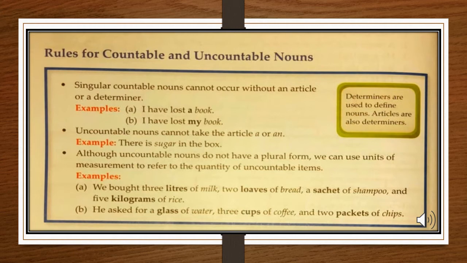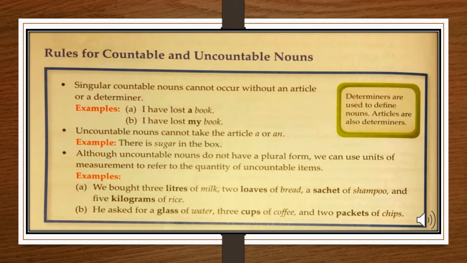Second rule is uncountable nouns cannot take the article a or an. Whether an uncountable noun is concrete or abstract, it is uncountable, so it will never take a or an before it. For example, there is sugar in the box. Now you cannot say there is one sugar, there is a sugar, or there is an sugar in the box. You will simply write there is sugar in the box.